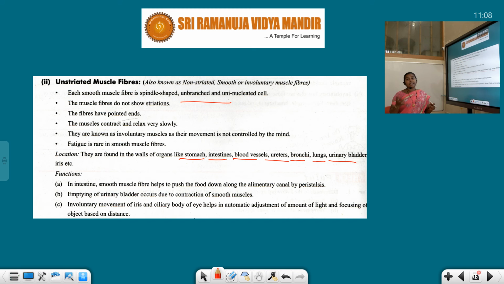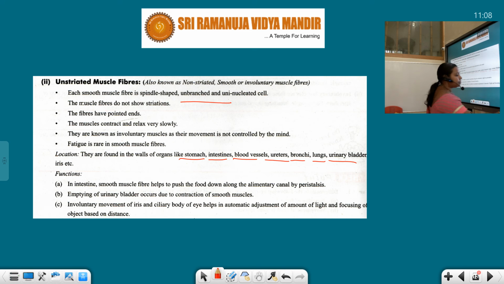The lens in the camera, how it works, in the same way the iris works in our human eye. This adjustment is mainly coordinated by the smooth muscles which are present in the iris. And these are the different functions of smooth muscle.